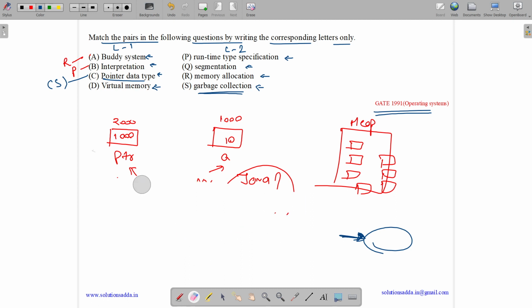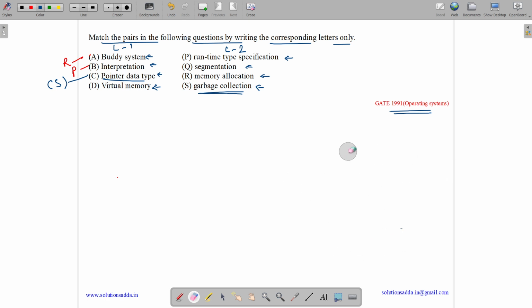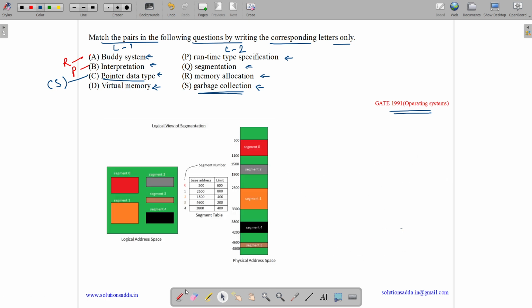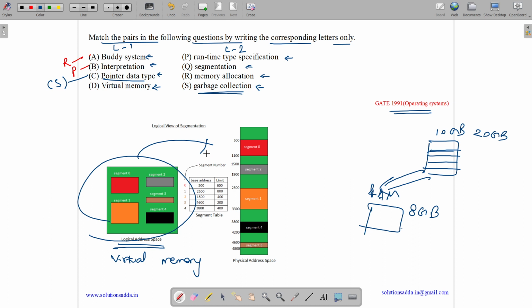Now we have virtual memory. I will explain this concept with the help of a diagram. So refer to this diagram. What is virtual memory? Nowadays you can see we have 10 GB games, 20 GB games, and when we want to run a program we need to bring it to our RAM. But nowadays we mostly use 4 GB or generally 8 GB RAM. So we can't bring the entire program, so we divide it into different parts. In segmentation we divide it into different segments. So this is our logical address space, or we can say virtual memory. Virtual memory means we assume that it can be occupied entirely in the RAM, but that's not the case.